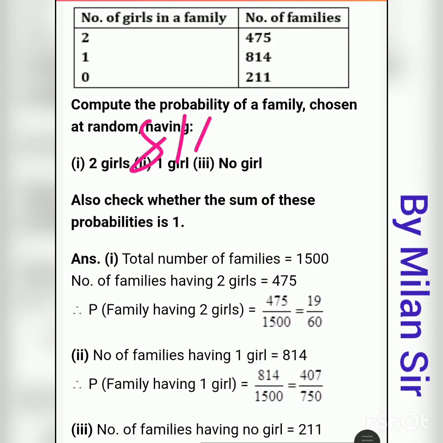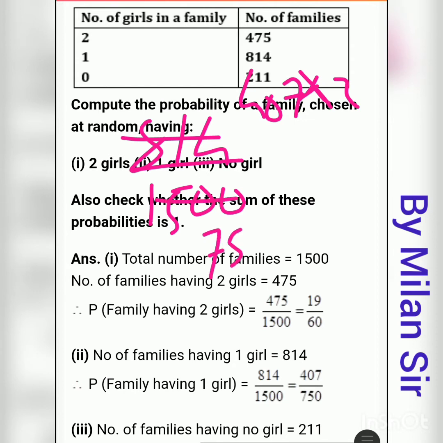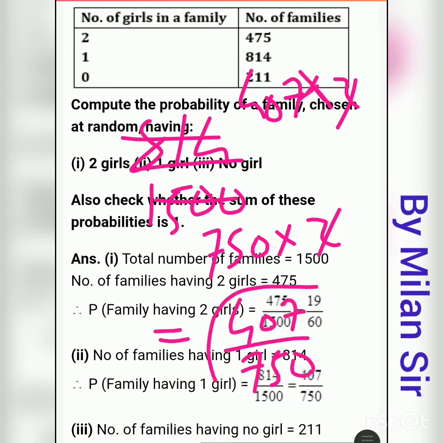Now we can simplify this. Here 407 times 2, and here 750 times 2. So this 2 cancels out. Finally 407 divided by 750. Now we cannot simplify it further, so this is our final answer, 407 divided by 750.